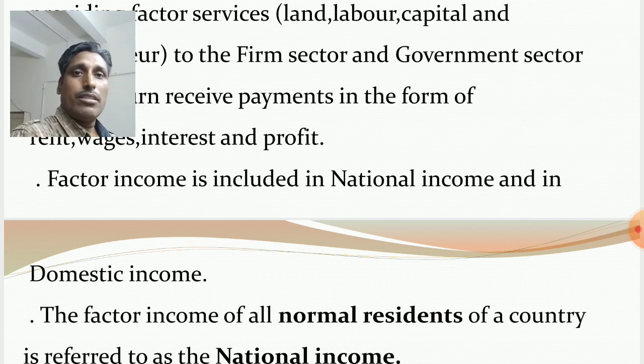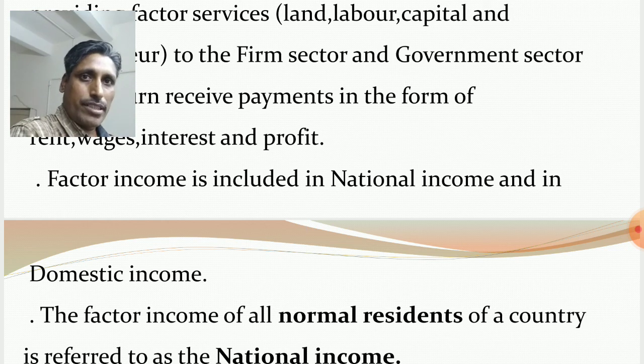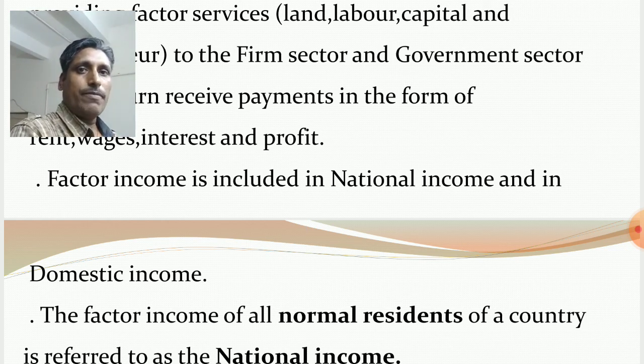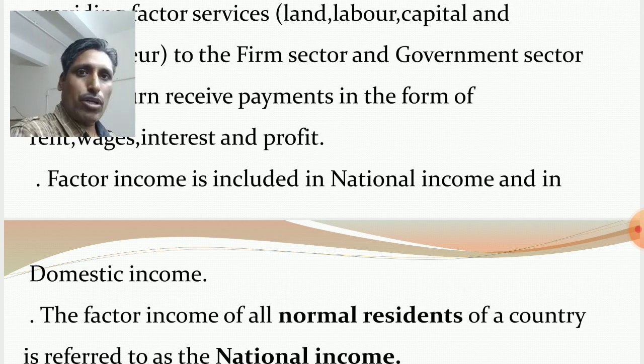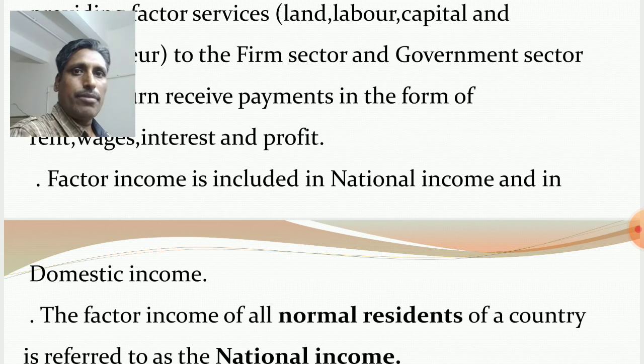Clear? Because when factors of production provide their productive services, then due to this there is a flow of goods and services in the economy. When the household sector offers factor services to the farm sector and government sector, then the farm sector and government sector use these factor services in the production process to produce goods and services. Okay, then in return factors of production receive income in the form of rent, wages, interest and profit.